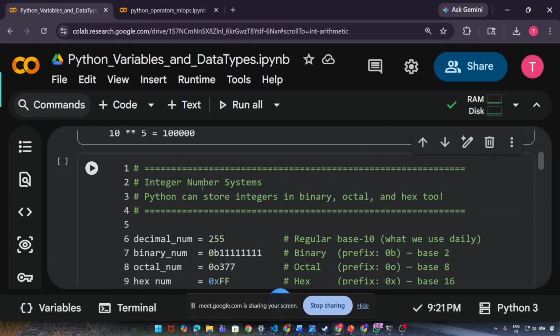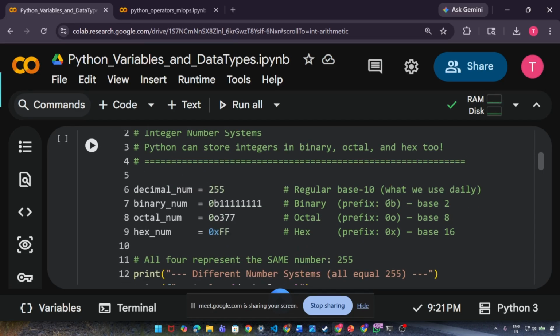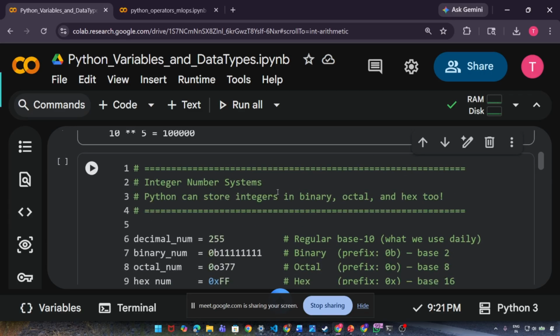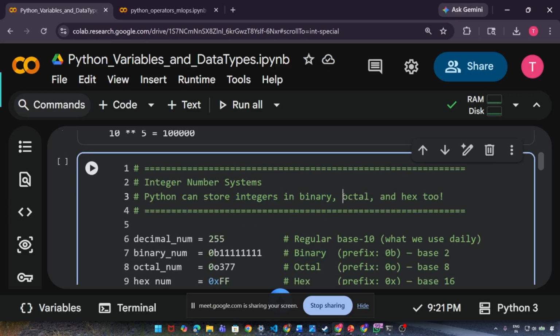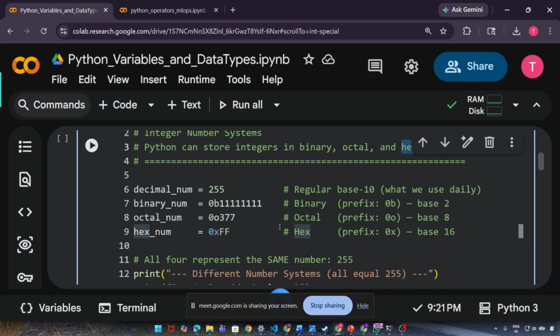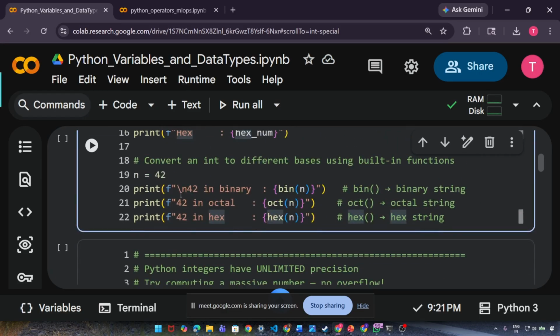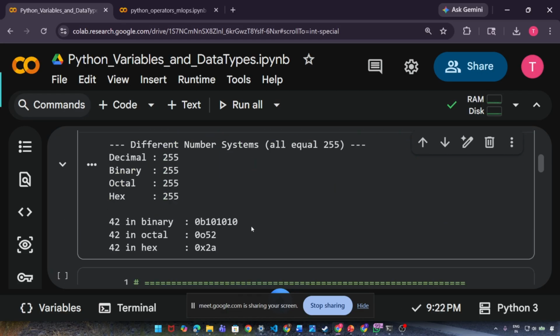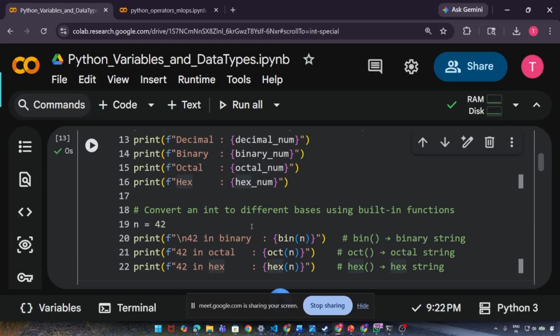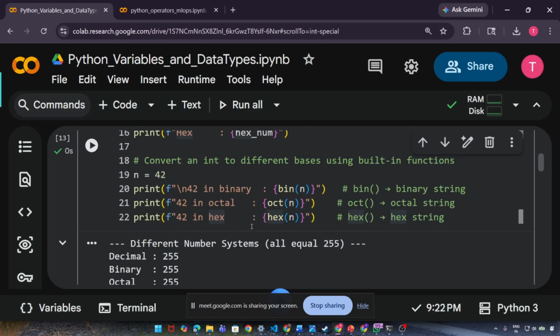So the next thing that we talk about, integer numbers. Python can store integers in binary, octal and hexadecimal. So you can store integers in binary, octal and hex too if you want to. And this is the example. Again, for this I'm not showing you too many things. This is a very normal thing if you want to store them.